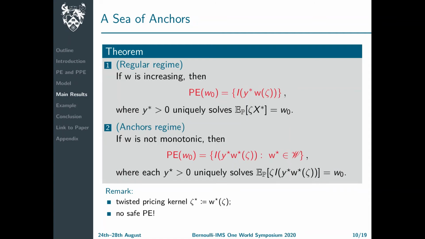Moreover, in the second regime, investors choose levels at which they keep their wealth in intermediate states of the economy and from which they are unwilling to risk deviating. That is, they endogenously create their own anchors. In either regime, the marginal utility of each personal equilibrium is proportional to a twisted pricing kernel. Note in particular that the safe payoff, that is from investing all wealth in the safe asset, is never a personal equilibrium.